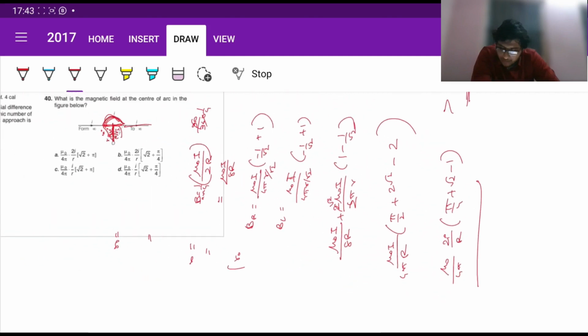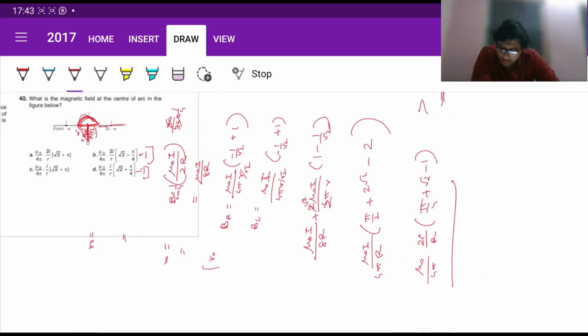So okay, here there was a typo. These options have minus 1 in them as well. Okay, so if we consider them right now, it will be somewhat like this. Yeah, fine. So now if we consider mu naught by 4 pi, twice I by r, root 2 plus pi by 4 minus 1, it matches with option B. So that's your answer. Fine.